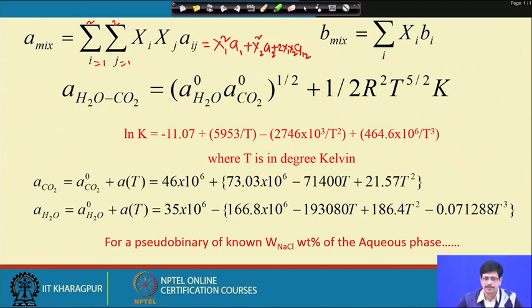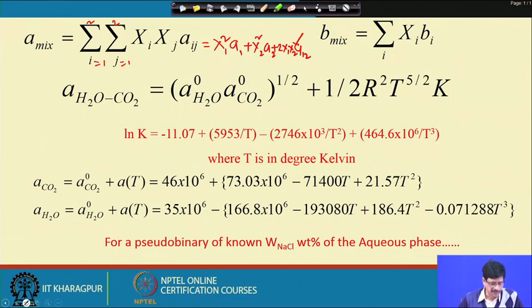Now, for the first two terms we are using the pure first non-ideal term, but in the expression there is a cross term, a12. That means it is an interaction term between these two components, water and carbon dioxide.